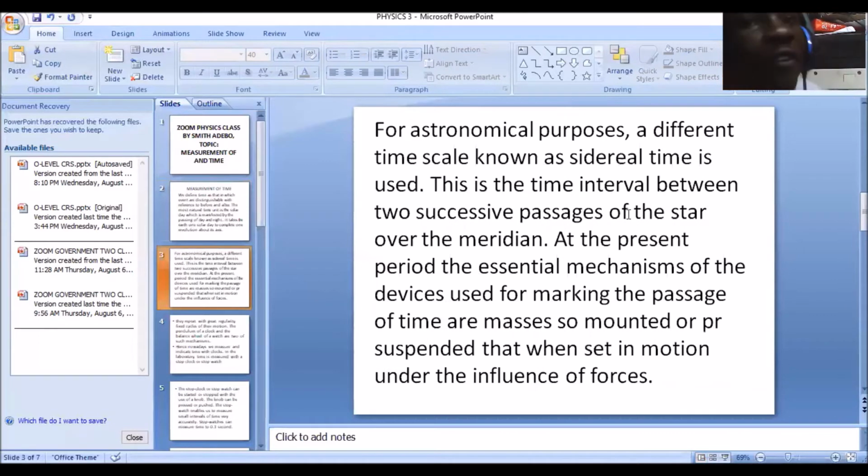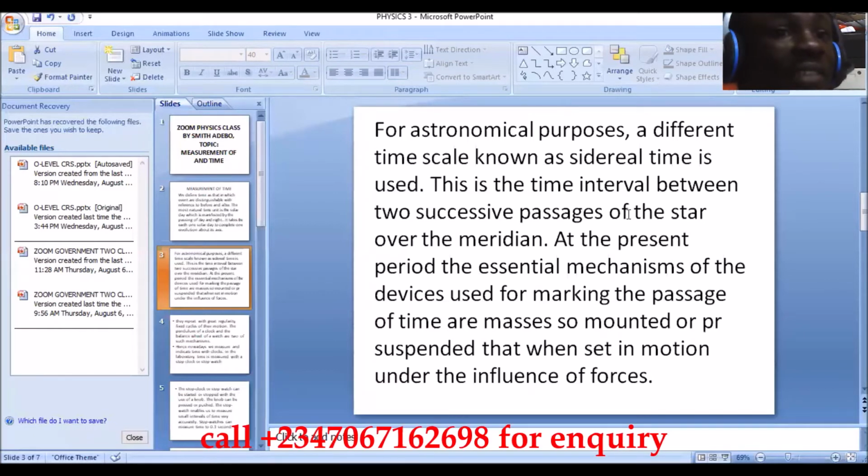Now, for astronomical purposes, a different time scale known as sidereal time is used. Now that's for astronomers. This is the time interval between two successive passages of the star over the meridian. Now this is also another natural way of measuring time. And like I said, this is the time interval between two successive passages of the star over the meridian.